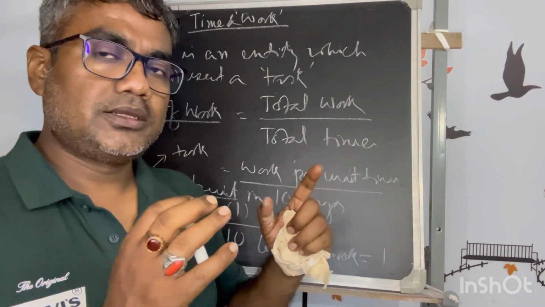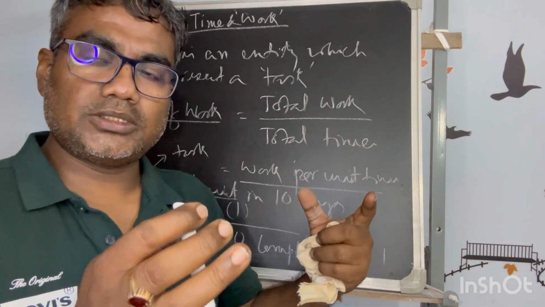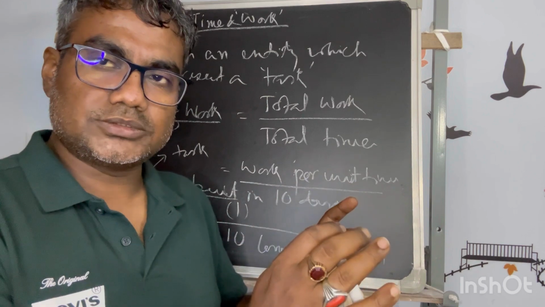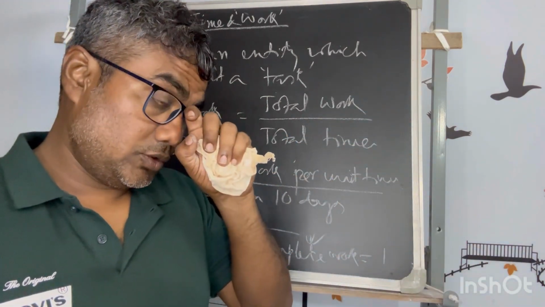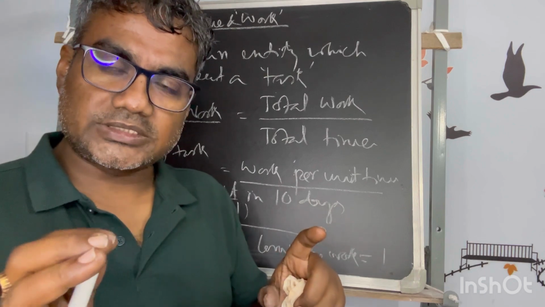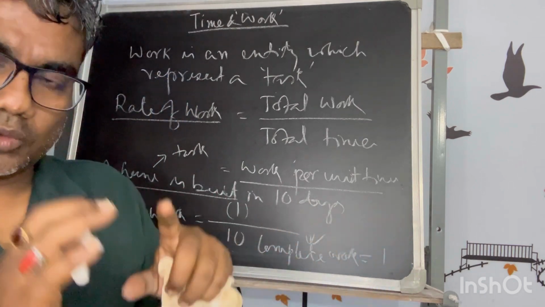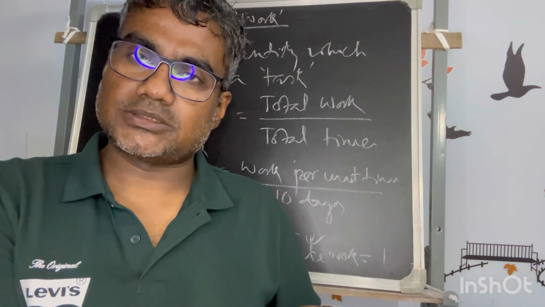Say a colony has 100 houses and one house is made in that time; there we are segmenting the total work into 100 equal parts.